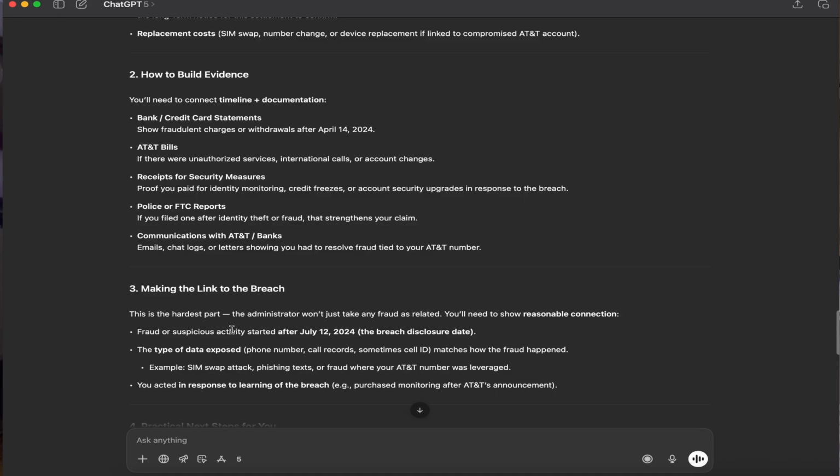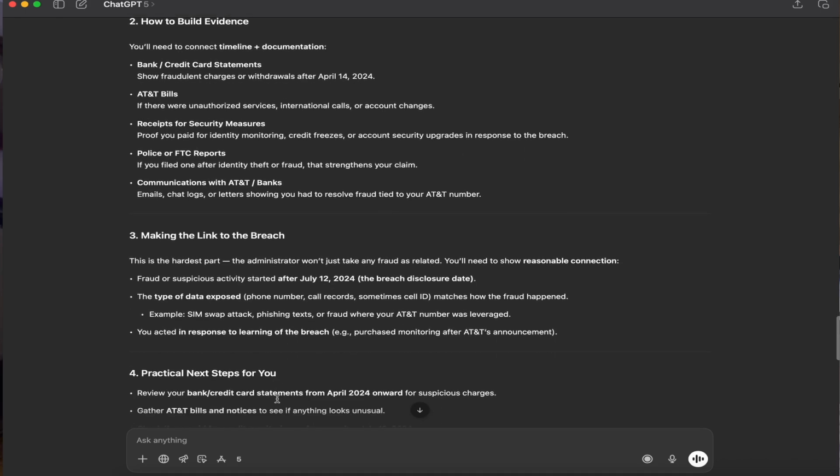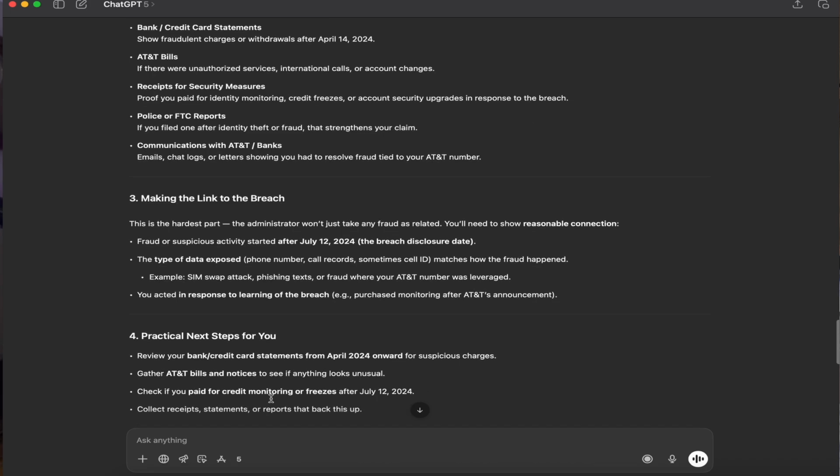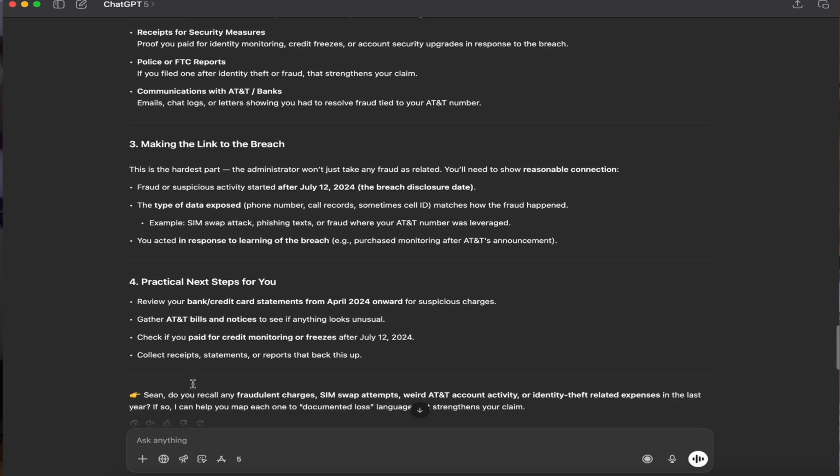So then the bottom line is it asks me a question that I can sort of land on here and say: do I recall any fraudulent charges, any SIM swap attempts, any strange charges on my AT&T bill, or any identity theft that happened since April 2024? And so it's really like an advisor that has analyzed the contents of all that legal speak and gives me a very simple plan. And in the end, I decide that I can't think of any financial impact or any losses that I could document that would allow me to go after that $2,500 reimbursement.